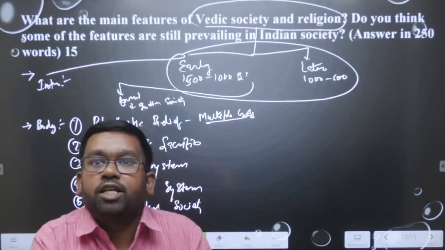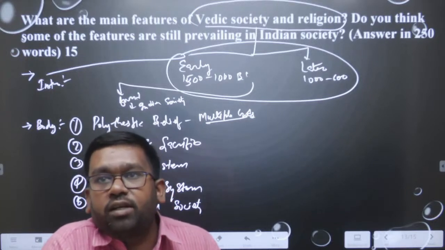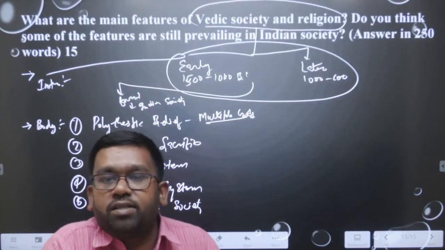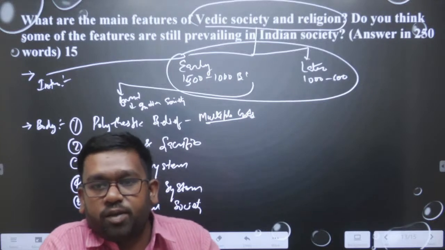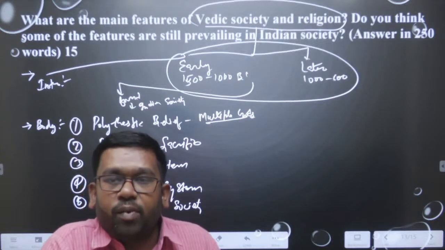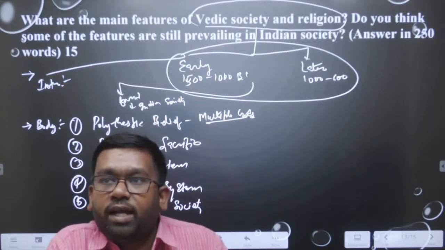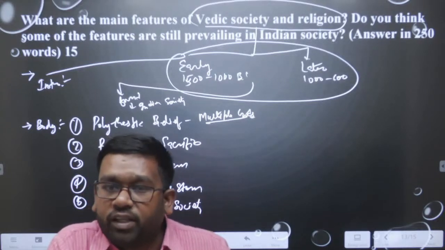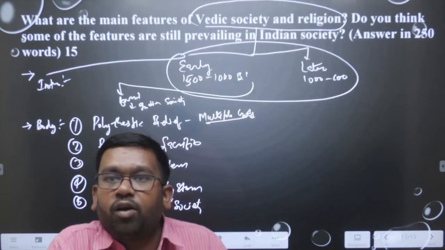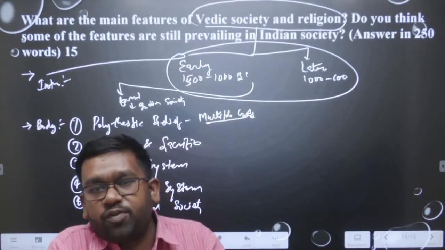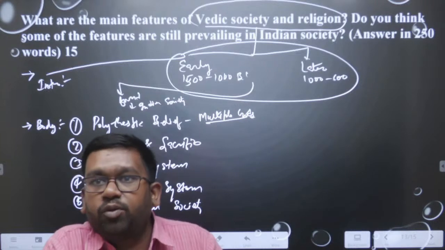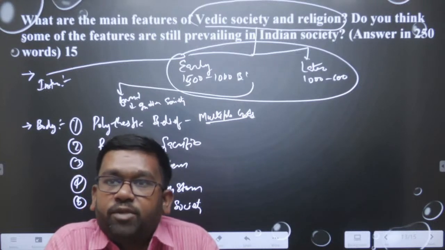You can write especially that from the ancient Vedic society and religion, our society is very much dependent on this society, but these things need to be changed. It all depends on how you are going to attempt this question. You can be critical of these Vedic times, or you can talk about how some things have changed and are now good as compared to the Vedic society. So we can attempt these questions in this manner.